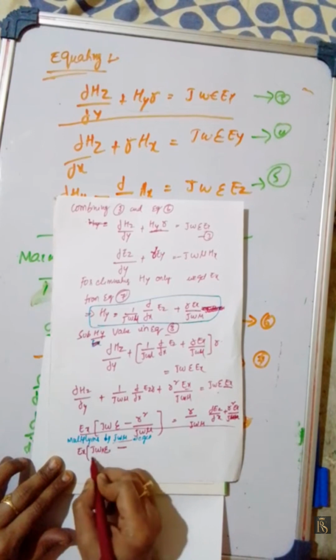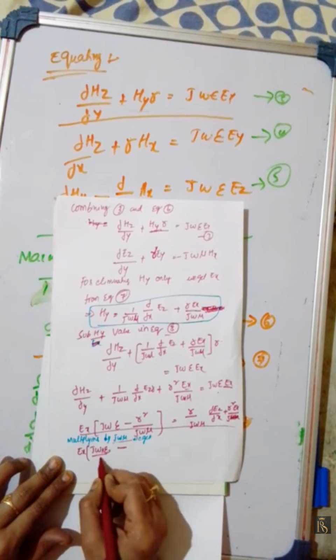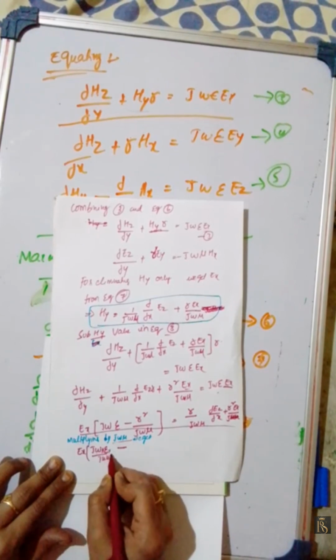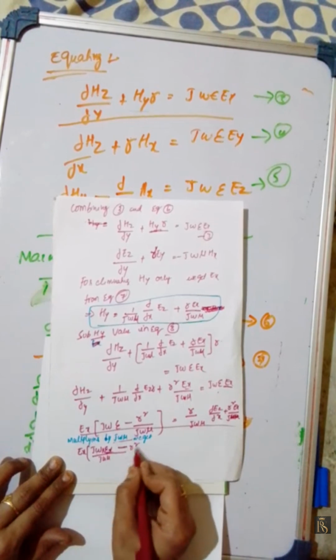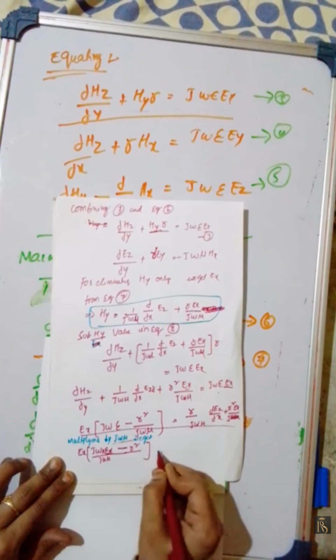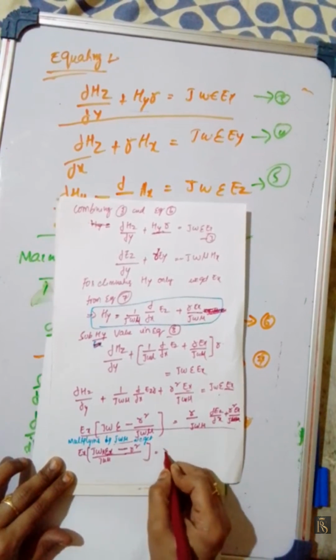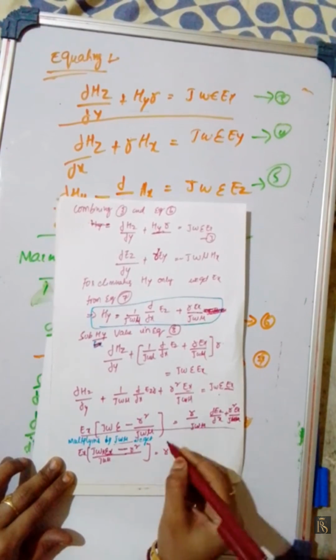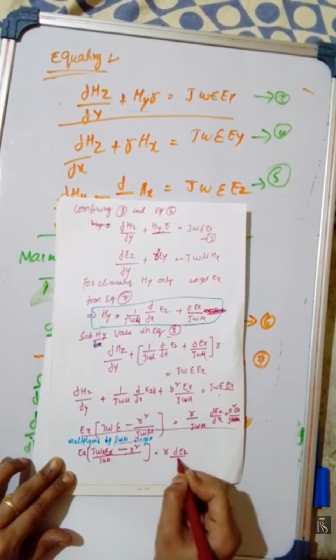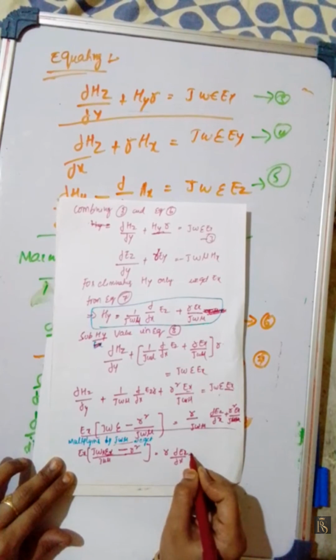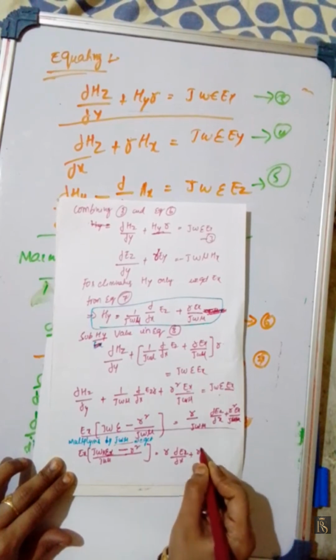Here j omega mu and j omega mu get cancelled. Dou Ez by dou x plus r square Ex.